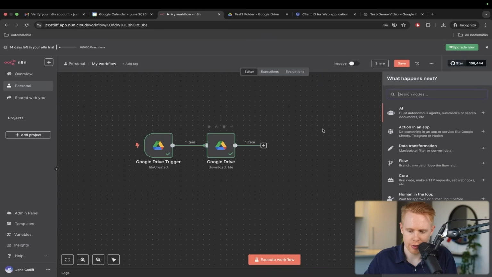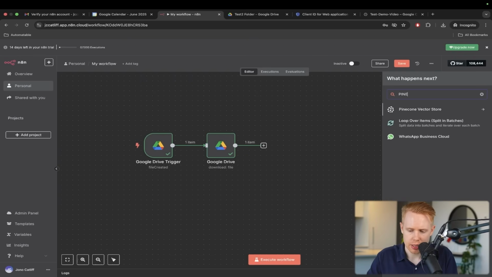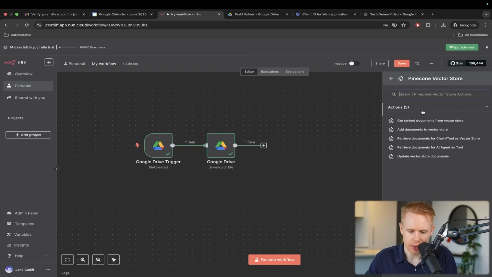Now, there's lots of different vector databases that we can add in here. There's a built-in one in n8n, but personally, I like to use something called Pinecone. It's an external vector database. It's free to get started. I've never actually spent money doing this, but this is probably my preferred option.